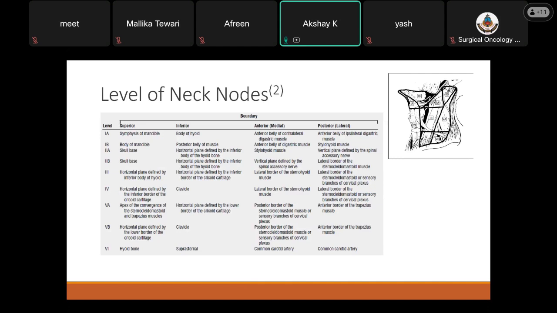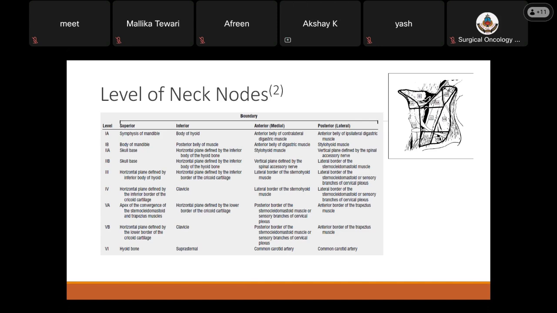Level 2 is divided by the spinal accessory nerve into 2A and 2B. 2A, the superior border is the skull base, inferiorly defined by the inferior border of the hyoid bone, medially by the stylohyoid, and laterally by the spinal accessory nerve. 2B, the superior border again is the skull base, inferiorly by the inferior border of the hyoid, medially by the spinal accessory nerve, and laterally by the lateral border of the SCM.